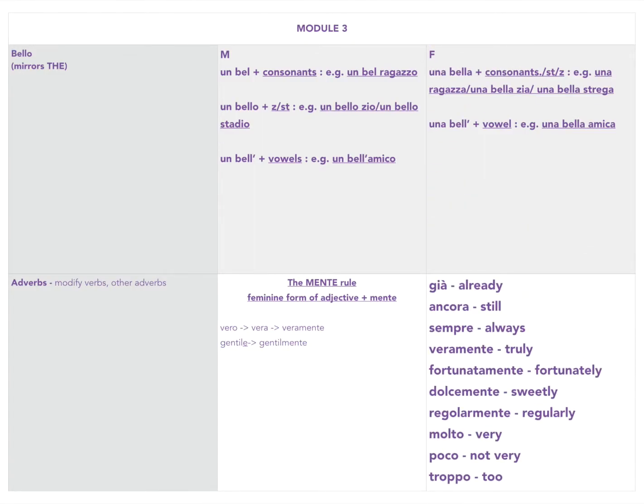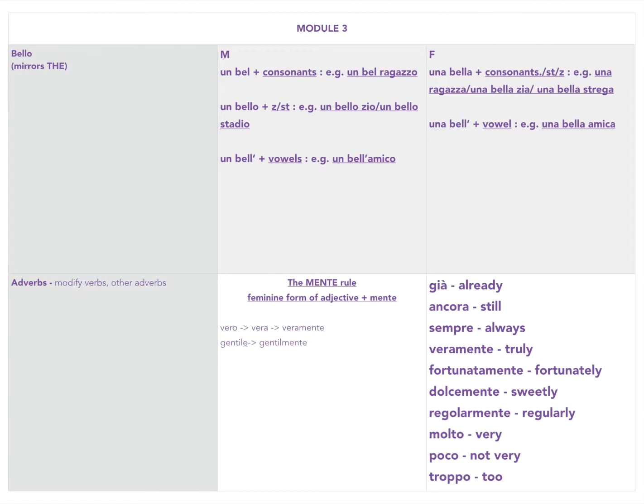All right, so let's go over some adverbs. Now, some of these are the mente rule, and some of them are not, okay? But the mente rule basically gives us something that ends in ly, okay? So as you can see from these new words on the right, most of the ly words, in fact, let's see, all of them, yep, all of them in English have a mente in Italian, okay? So just think about that to yourselves. Mente basically means ly.